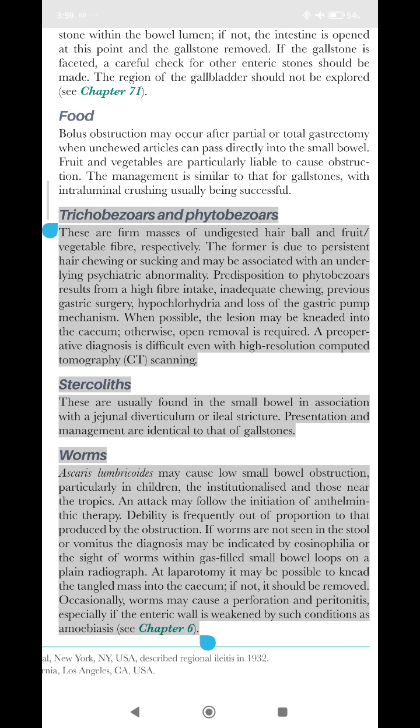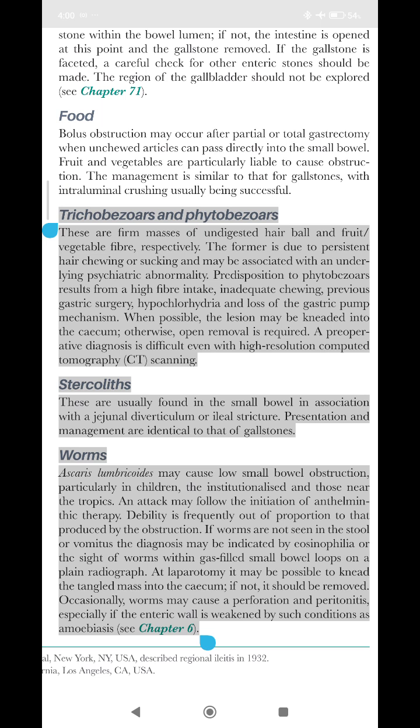Trichobezoars and phytobezoars. These are masses of undigested hair ball and fruit or vegetable fibre, respectively. The former is due to persistent hair chewing or sucking and may be associated with an underlying psychiatric abnormality. Predisposition to phytobezoars results from a high fibre intake, inadequate chewing, previous gastric surgery, hypochlorhydria and loss of the gastric pump mechanism. When possible, the lesion may be kneaded into the cecum. Otherwise, open removal is required. A preoperative diagnosis is difficult even with high-resolution computed tomography (CT) scanning.